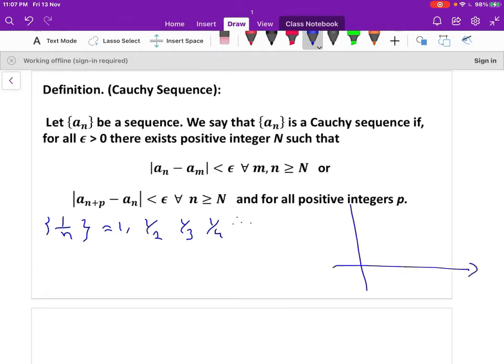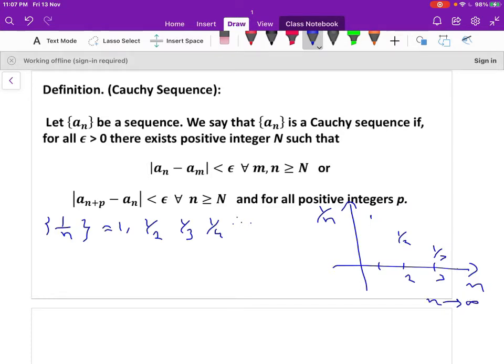Let us show it graphically. So n is on the x-axis, and the y-axis represents the sequence 1 by n. When n is 1, 1 by 1 is 1. When n is 2, the point of the sequence is 1 by 2. When n is 3, that is 1 by 3 and so on.